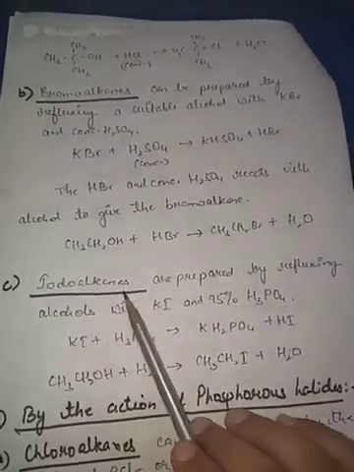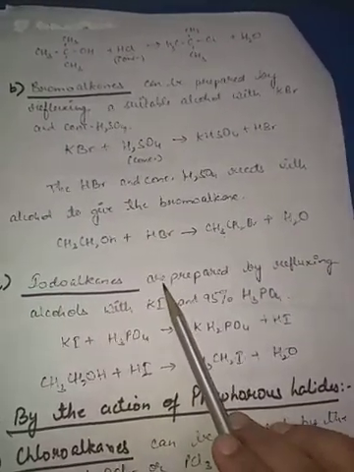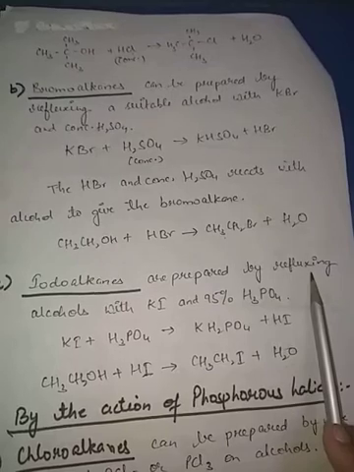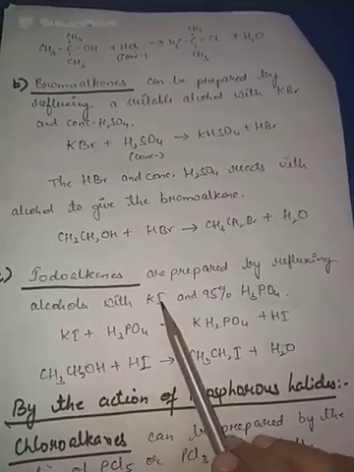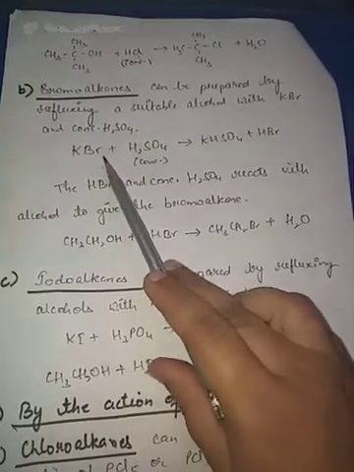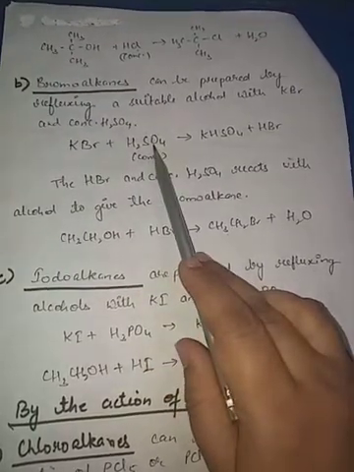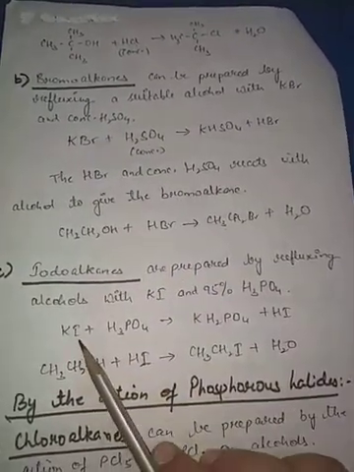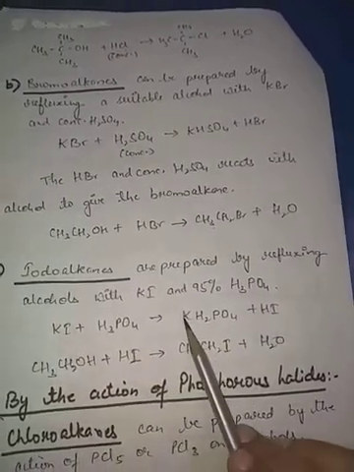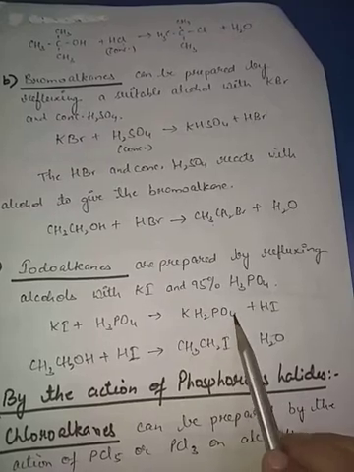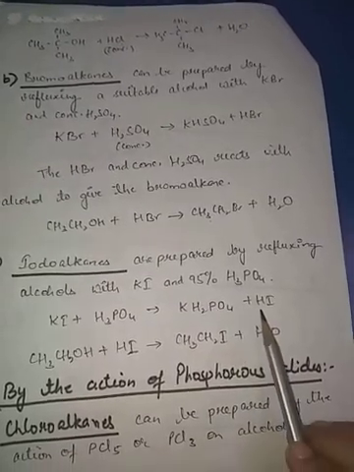Now iodoalkanes, if we talk about, they are prepared by refluxing, again the process of refluxing, alcohols with KI. See here, we had taken KBr and conc H2SO4, and here we have taken KI and H3PO4, phosphoric acid. Here we'll get KH2PO4 along with the formation of HI.